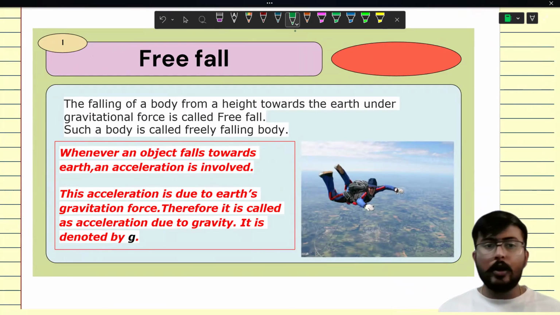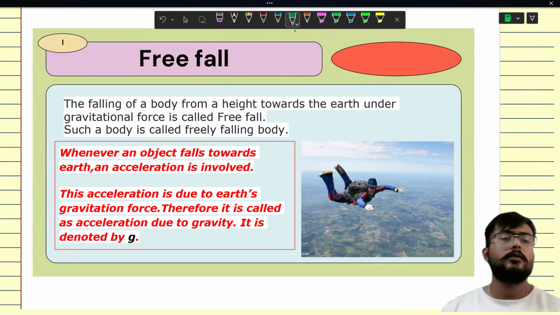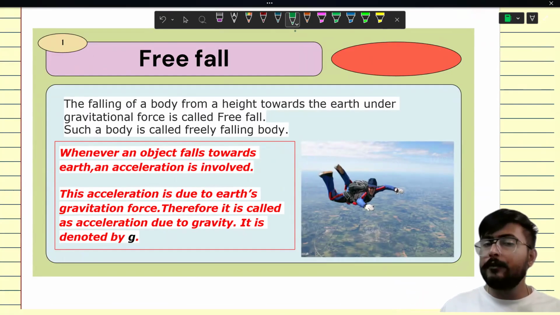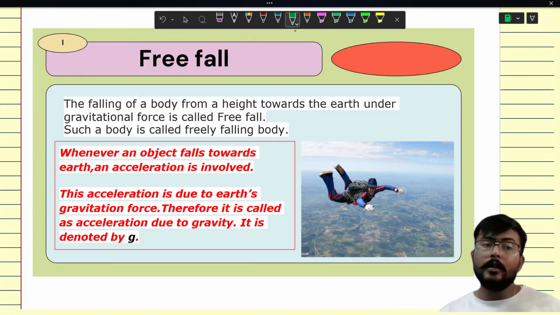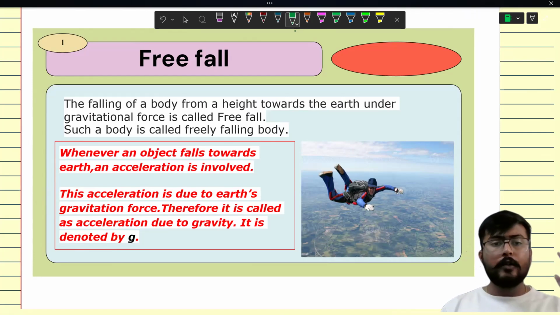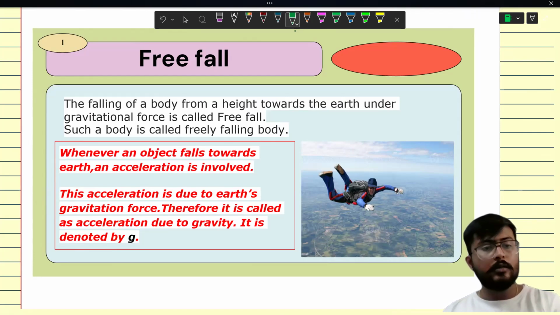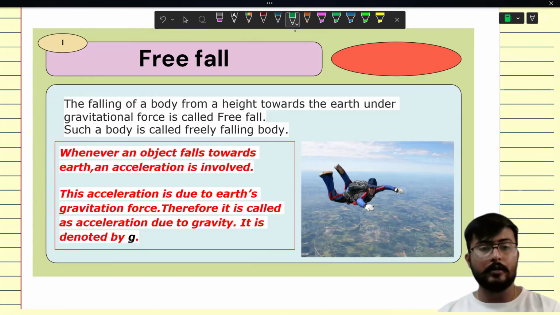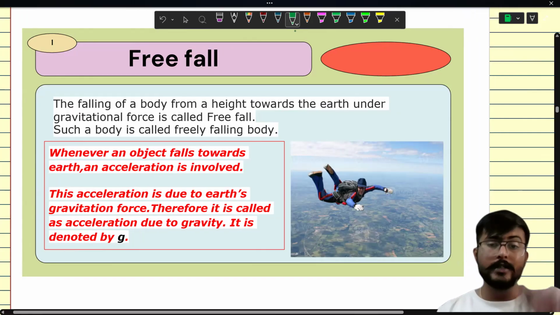Okay, the next topic that we got is free fall. It is clear from the word that something is falling, and free means freely falling. So the falling of a body from a height towards the earth under gravitational force is called free fall. That means when some object falls freely on the surface of earth.